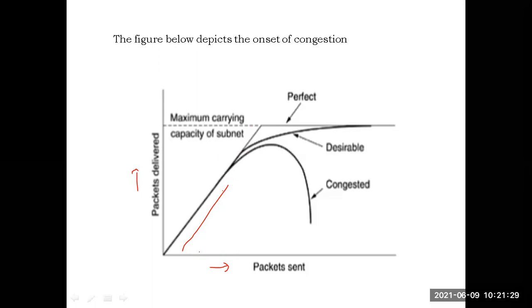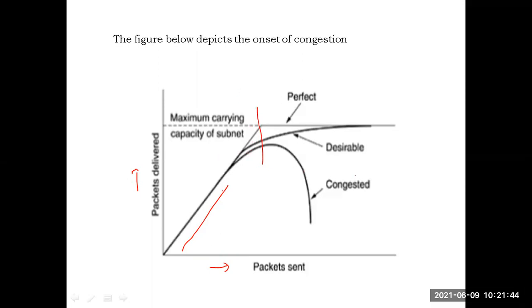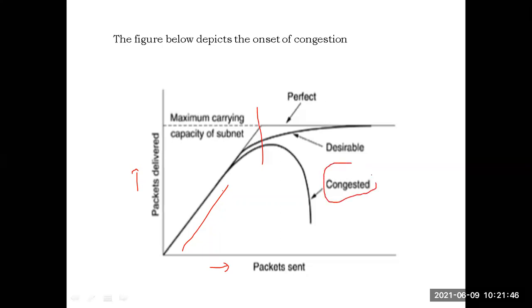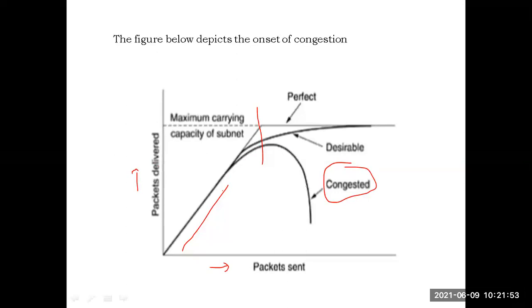Up to some point, if you increase the number of packets sent, the number of packets delivered will also increase. After reaching the maximum carrying capacity of the network, if you still increase the number of packets, then congestion will occur in the network, and as a result of congestion, the packet delivery will be degraded. The total number of packets delivered will be degraded. That means packets will be missed in the network and the performance of the network will be degraded.